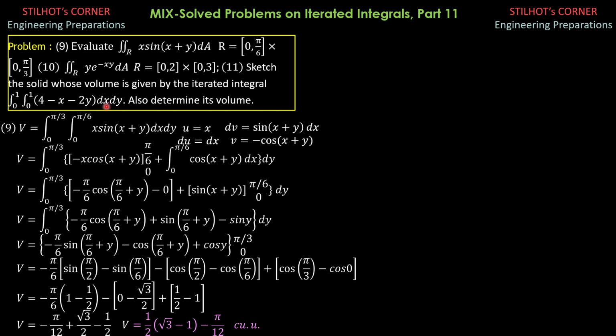Then number 11: sketch the solid whose volume is given by the iterated integral 0 to 1, integral 0 to 1 of 4 minus x minus 2y dx dy. So this is the z surface, supposedly.